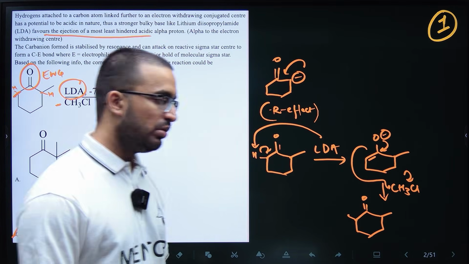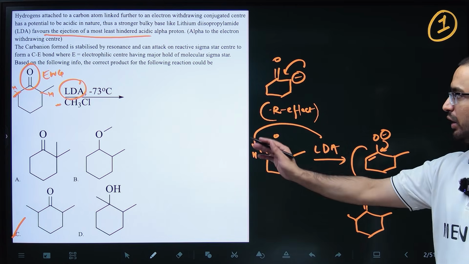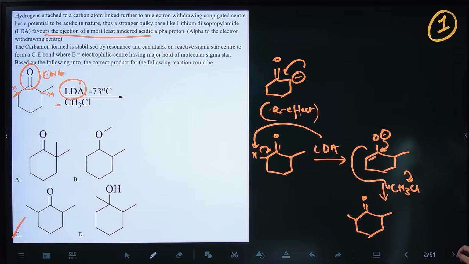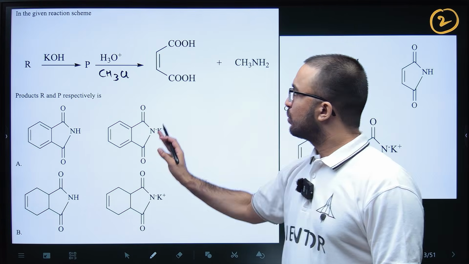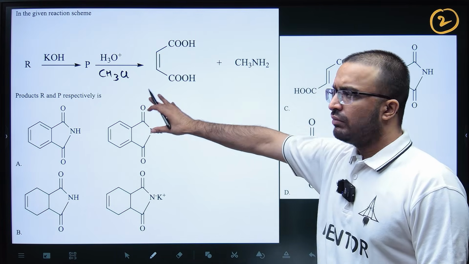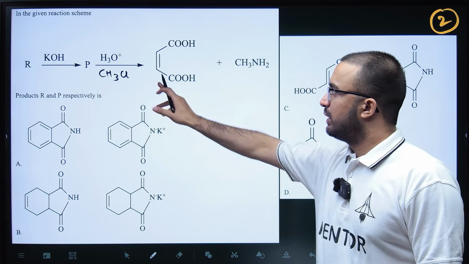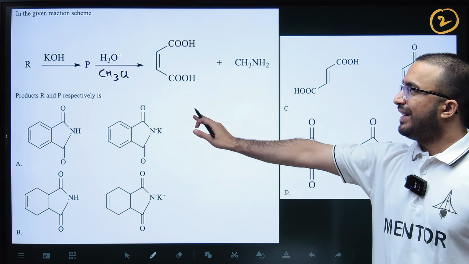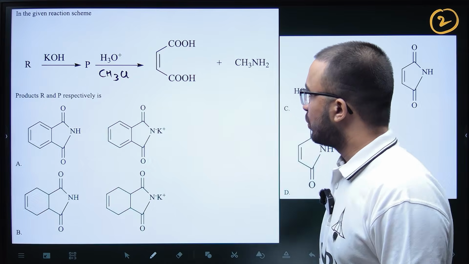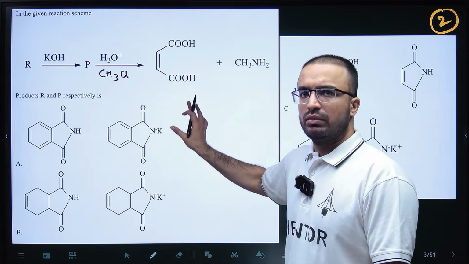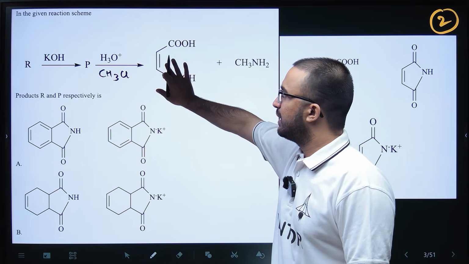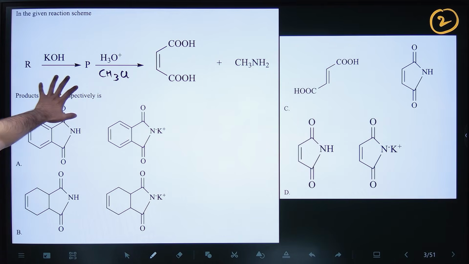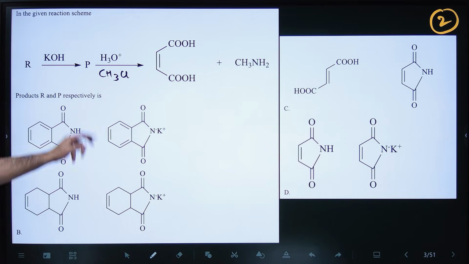Let's move on to the second question. You have to remember that LDA is a bulky base, so it will favor the least hindered proton. In this question, R is given, this reaction scheme reacts with KOH, then H3O plus, and the products are given. We have to find R and P. The final product is a dicarboxylic acid with an alkene in between. So when R reacts with KOH, what will happen?